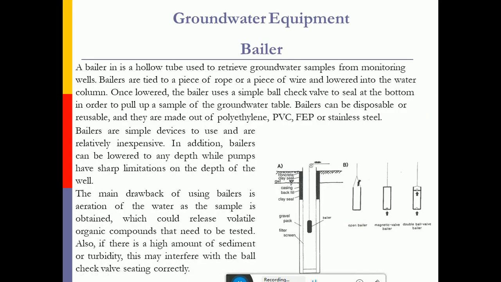We also have something called a groundwater bailer. This is particularly used for collecting groundwater samples. Bailers can be made of PVC, FEP or stainless steel. It can be lowered into the aquifer or borewell pit, dipped to a lower level at different depths, and the water can be collected using this groundwater bailer.